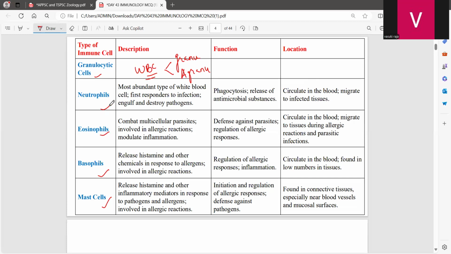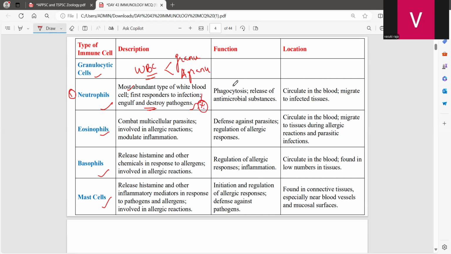Now, in the granulocytes, the first cell will be the neutrophils. Most abundant type of WBC will be the neutrophils. And you should know that whenever any infection is happening in our body, this is the first cell which is going to respond to that particular infection. Okay, and it is the one engulf and destroy the pathogen. So you should know that this is the important point.